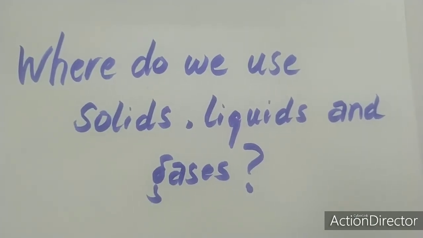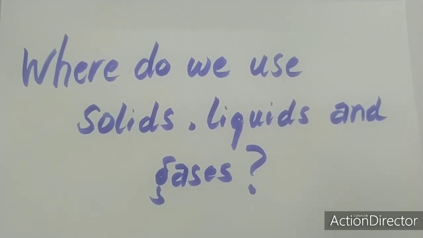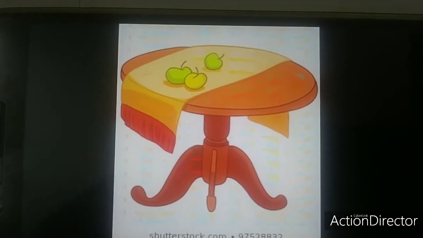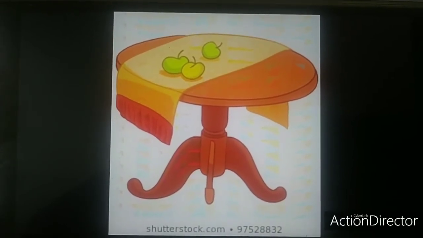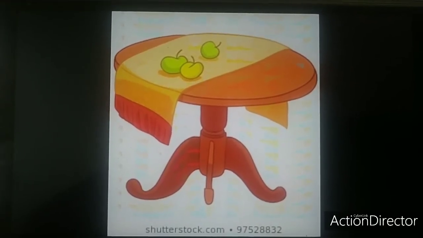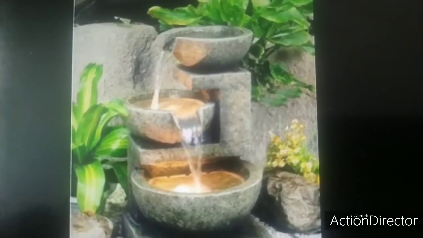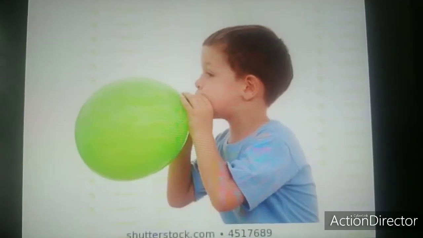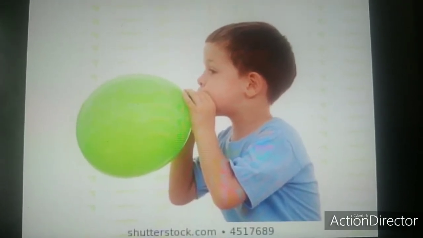Now students, do you know where we use solids, liquids and gases? So let's discuss it. Solids are used where we need the material to keep its shape. For example, here you can see a wooden table. We want to retain its shape and make it strong. So that is why we have chosen wood as the material. Liquids are used where we need the material to flow. Gases are used where we need the material to fill up space.